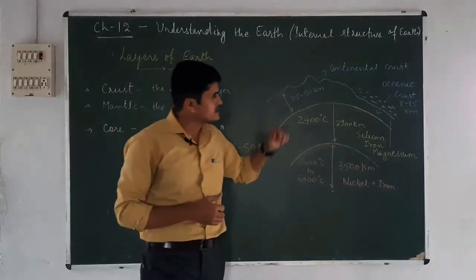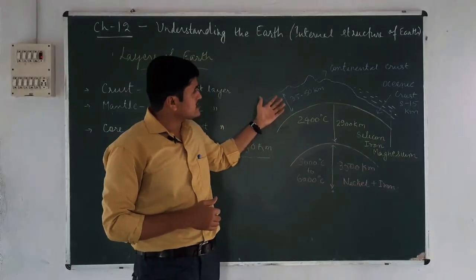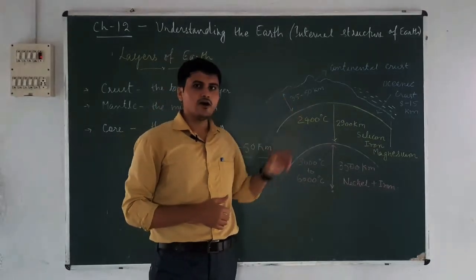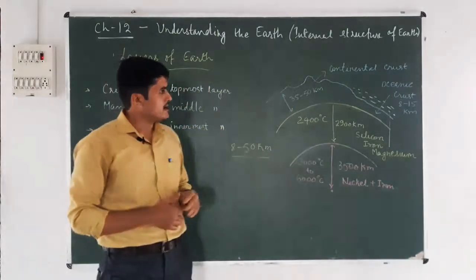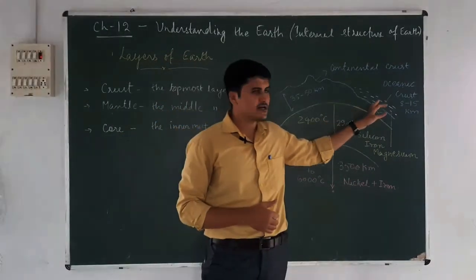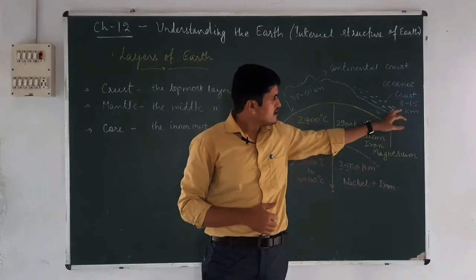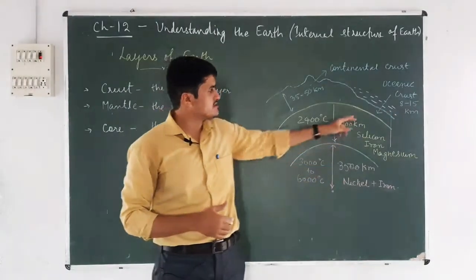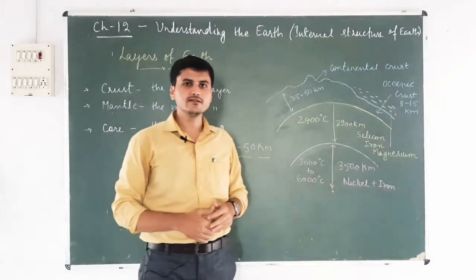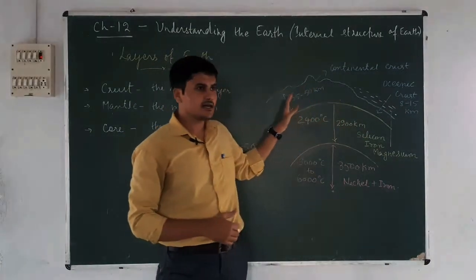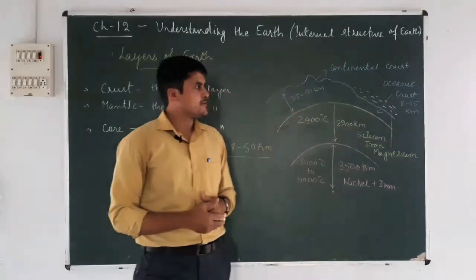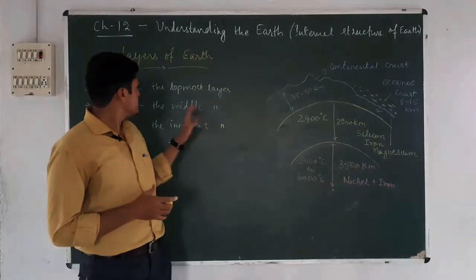Like in the picture we can see that the maximum depth of the outermost crust is 50 kilometer on the continental areas, and the minimum depth is in the oceanic areas, where oceans and seas are. We see the depth of the outermost crust is very low. So here it can be only 8 to 15 kilometer deep, but in the continental areas it may be 35 to 50 kilometer deep. The second layer is mantle.